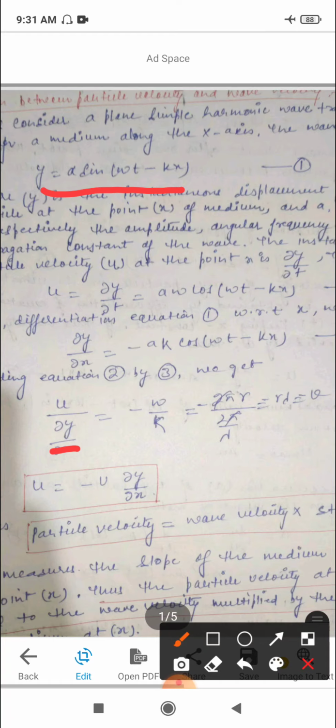The particle velocity u at the point x is ∂y/∂t, and u is ∂y/∂t equal to aω cos(ωt − kx). Now differentiate equation first with respect to x, we get ∂y/∂x equal to −ak cos(ωt − kx).